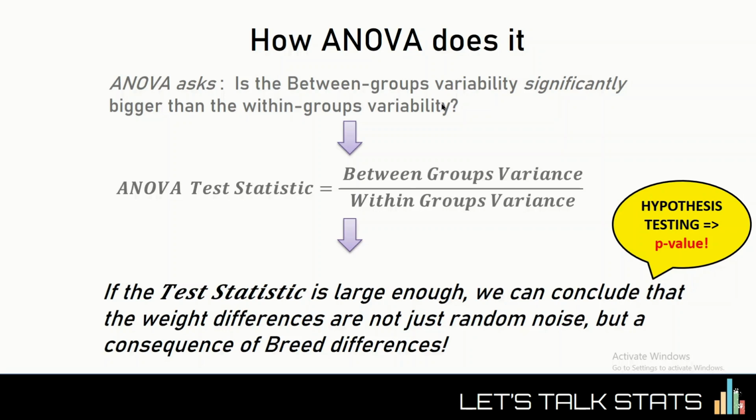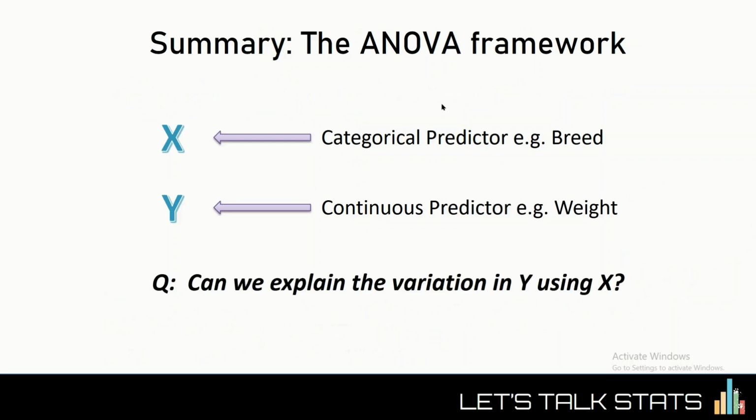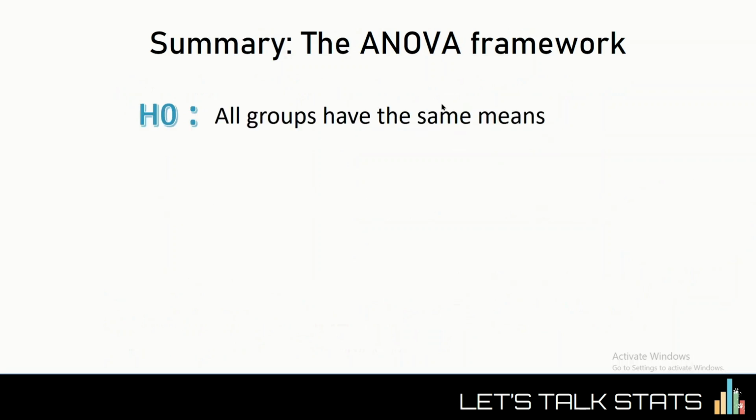Now, let's step back and summarize. ANOVA is used when we have a categorical predictor such as breed, a continuous outcome such as weight, and we want to see if the variation in the outcome can be explained using the categorical predictor. We start with the null hypothesis that all groups have the same mean. For our dog's example, this would be the assumption that all three breeds have the same average weight.